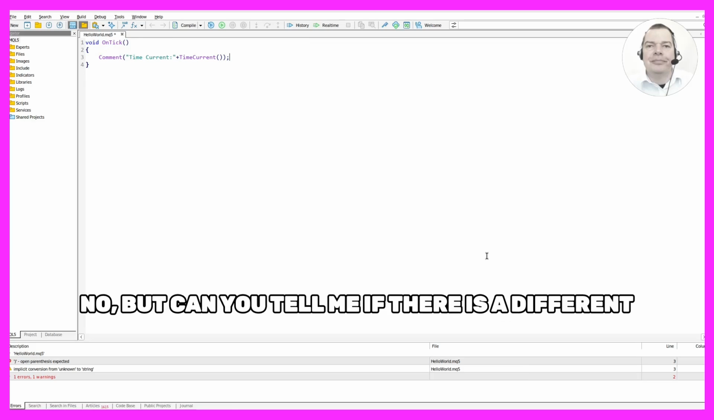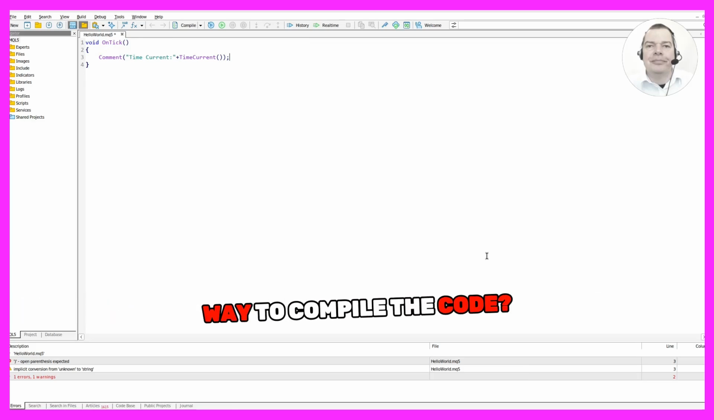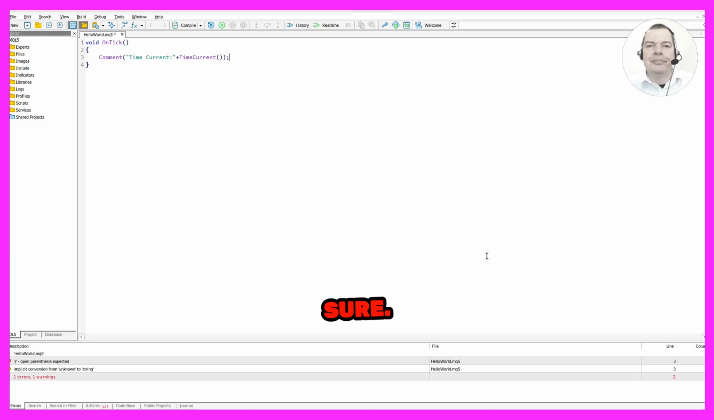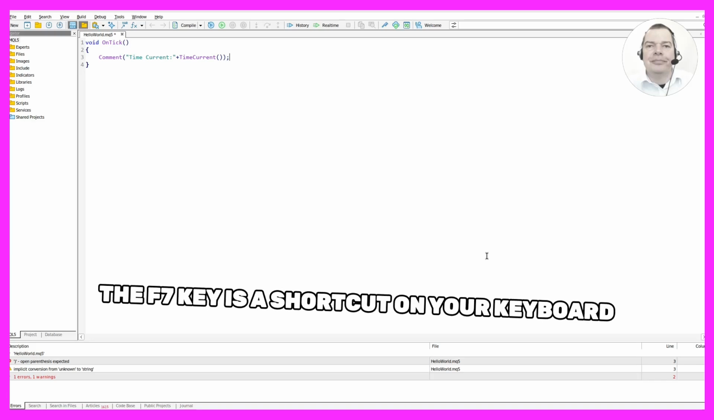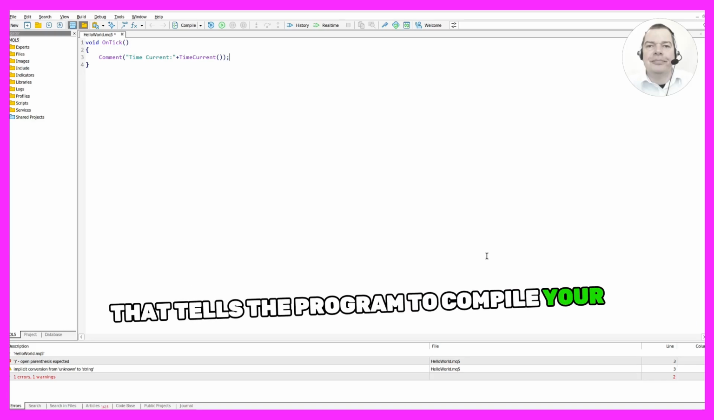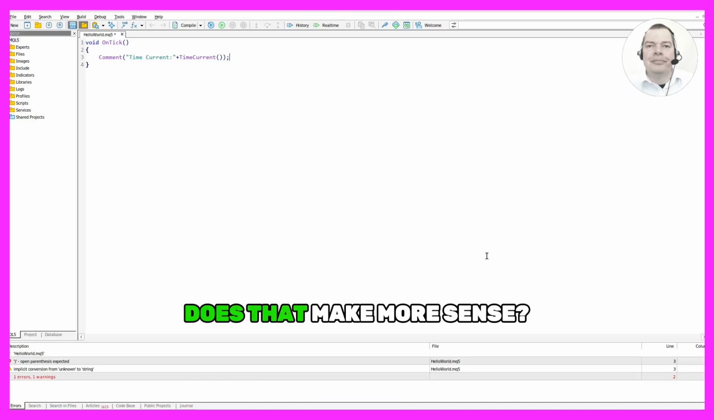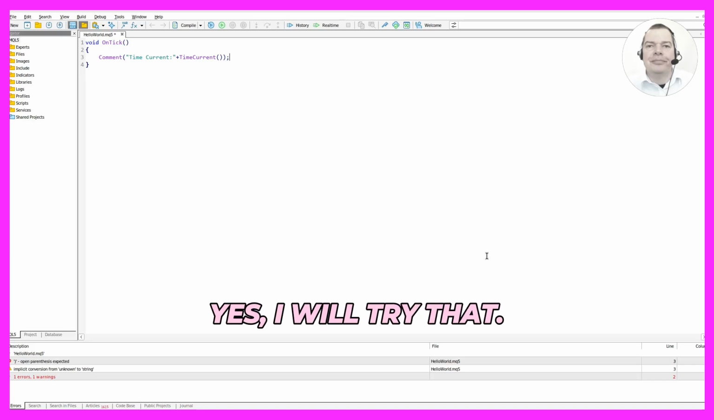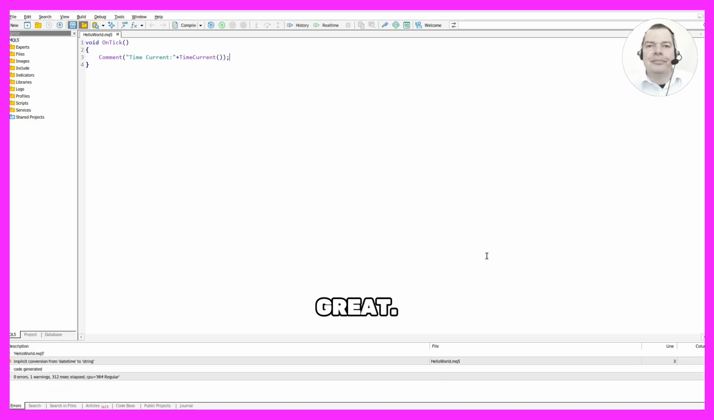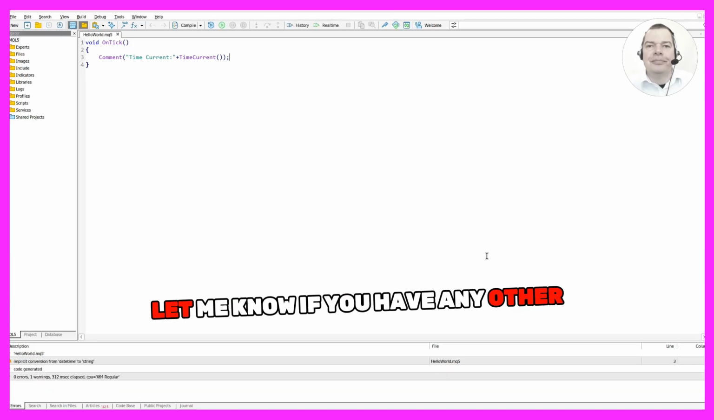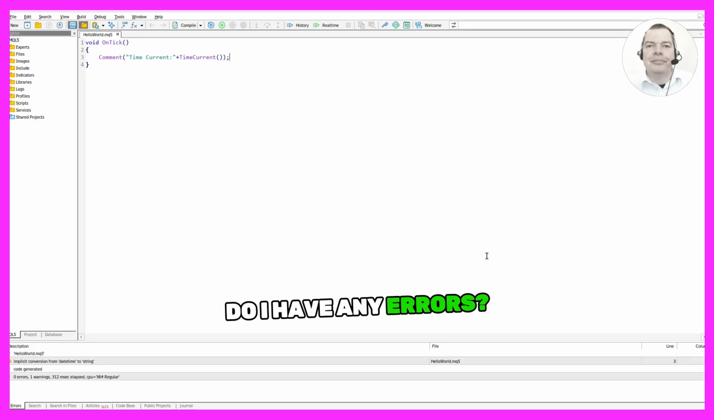No, but can you tell me if there is a different way to compile the code? Sure. The F7 key is a shortcut on your keyboard that tells the program to compile your code. It does the same thing as clicking the compile button. Does that make more sense? Yes, I will try that. Great. Let me know if you have any other questions. Okay, do I have any errors?